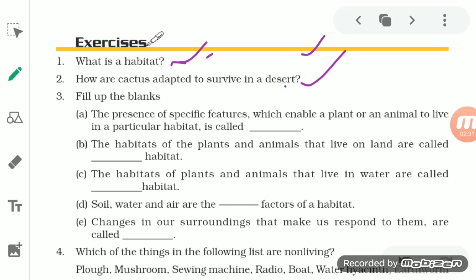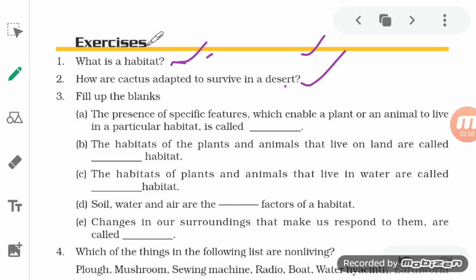So if there are no leaves, or the leaves are small and modified into thorns, there will be no chances of water loss through transpiration.